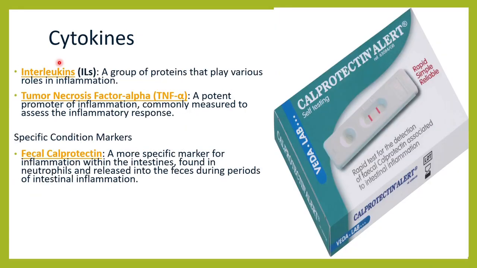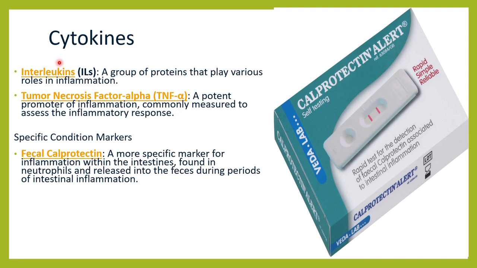There are certain other cytokines, like interleukins. Interleukins are increased in inflammation. Tumor necrosis factor alpha is increased during inflammation. And specifically, if you want, fecal calprotectin. This is produced by the intestine whenever there is an inflammatory bowel disease. To see if there is actually an inflammatory bowel disease, or how the patient is reacting to the treatment in IBD, we use this fecal calprotectin. So there are specific markers like fecal calprotectin, and there are other non-specific markers like ESR, CRP, fibrinogen, interleukins,